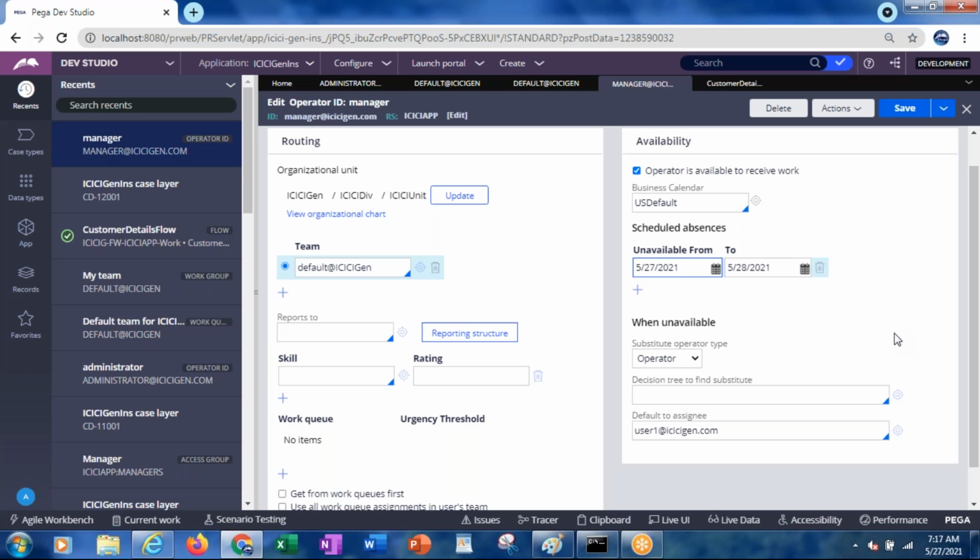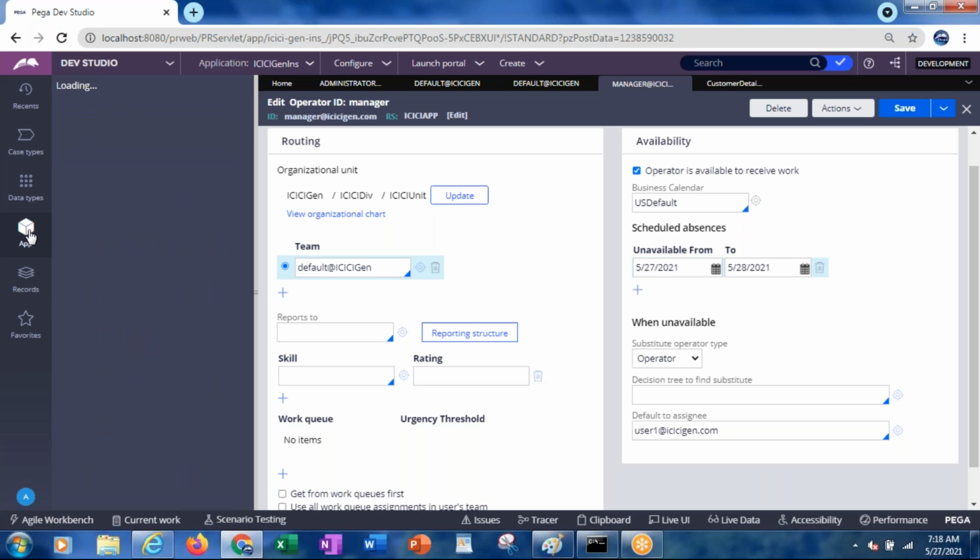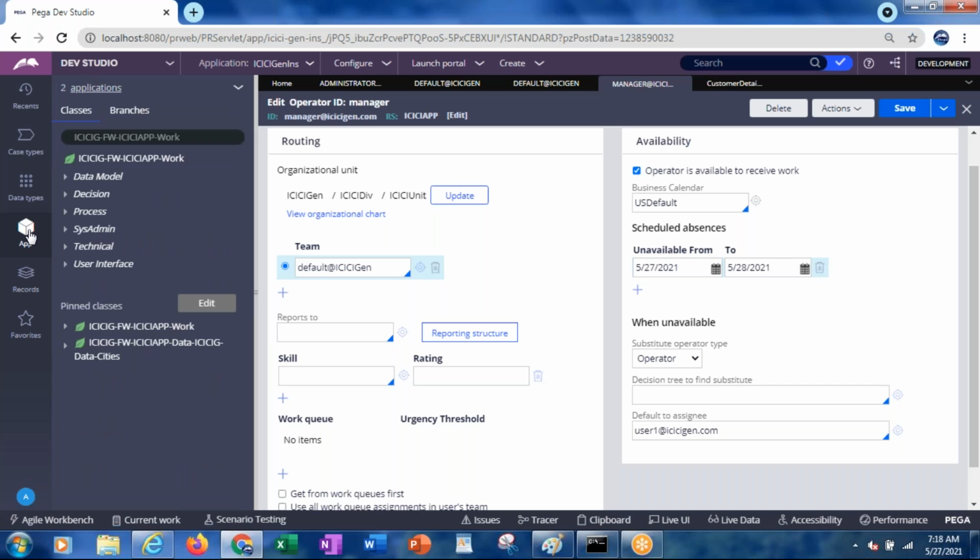The next one I thought of telling is SLAs. What is an SLA? Service level agreement. This is part of the process category.